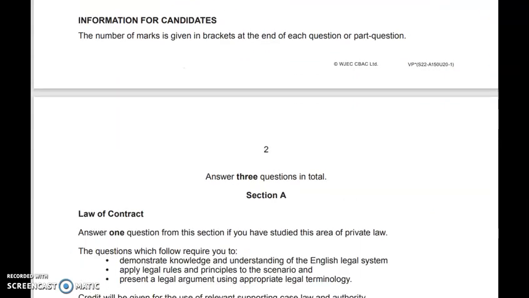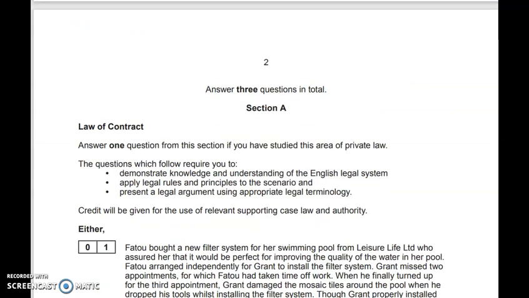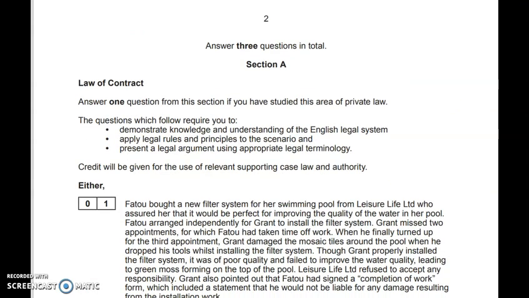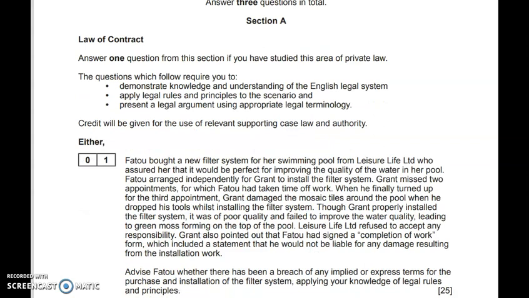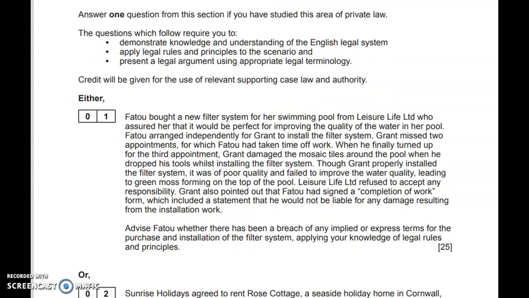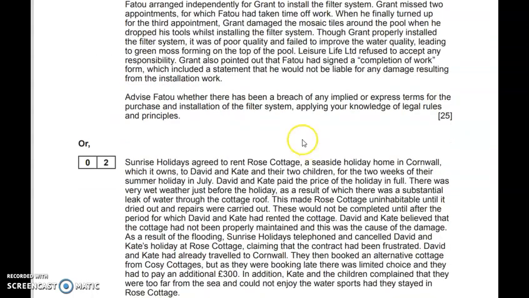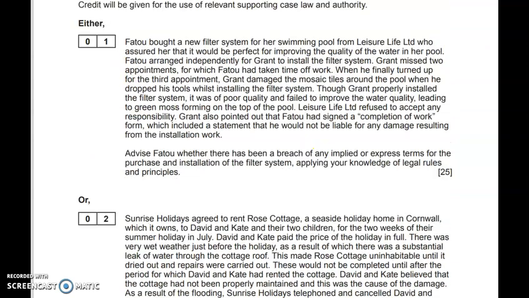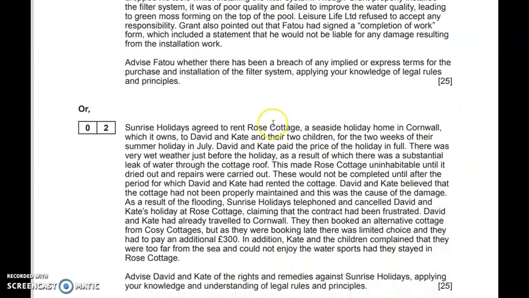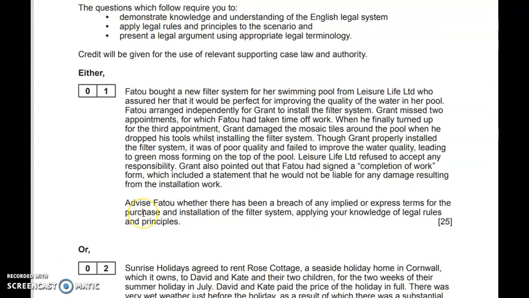It's going to be a bit of a whistle-stop tour of this paper, as you'd imagine, because there's a lot of questions on here because you've got a choice of 2 for the 4 sections. So section A is contract law. So if you've been studying contract, you would need to choose from either this Fatu question, number 1, or this Sunrise question, number 2. And the first question is asking you to advise Fatu whether there's a breach of any implied or express contract term.